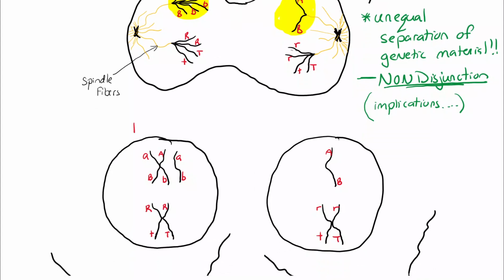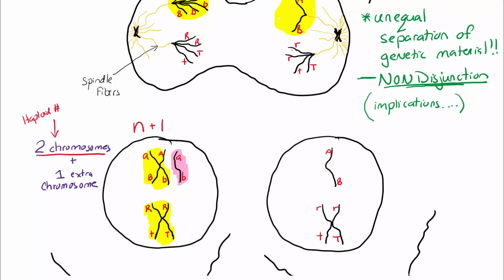And we're going to be left with 2 cells, the 2 monoploid cells. But this monoploid cell, it has its 2 chromosomes, but it has an extra one. So 2 chromosomes is the monoploid number, N, but we have 1 extra, plus 1. So this cell will be annotated as N plus 1. This cell over here is still N.